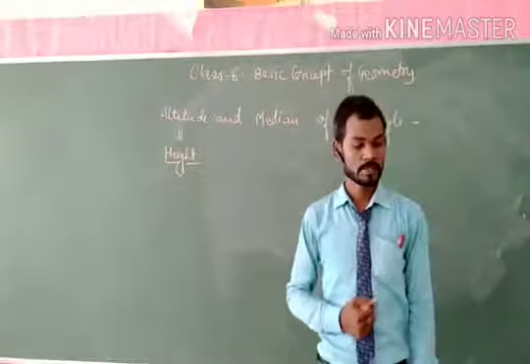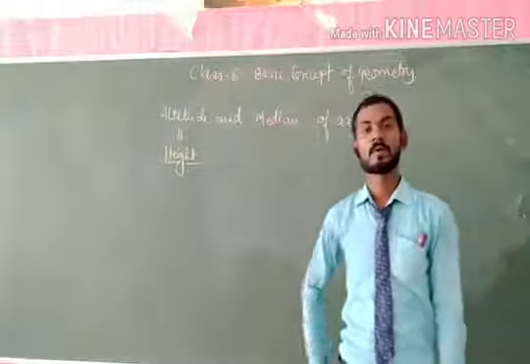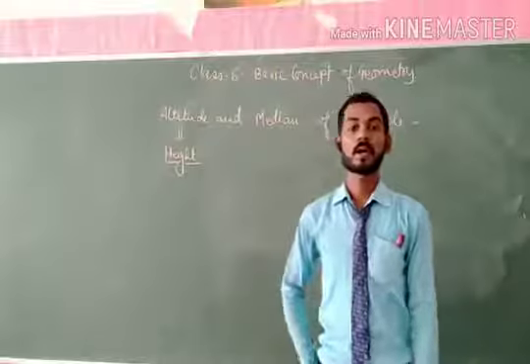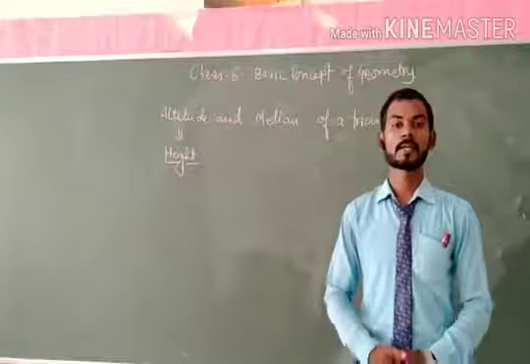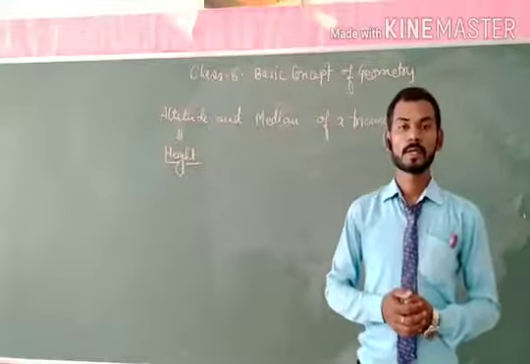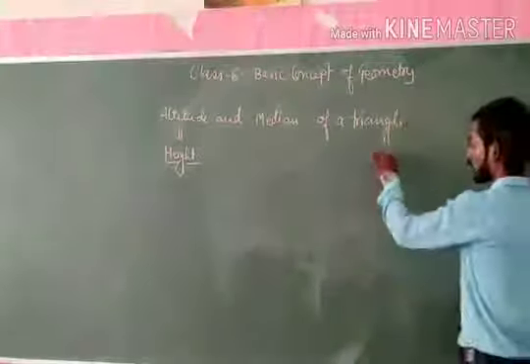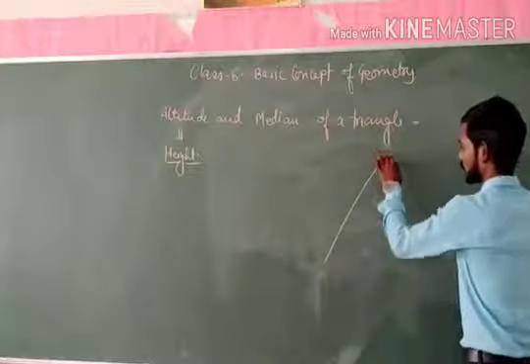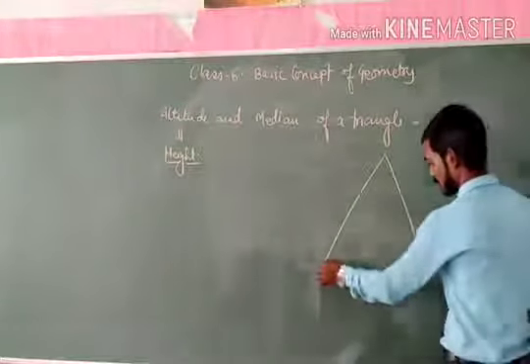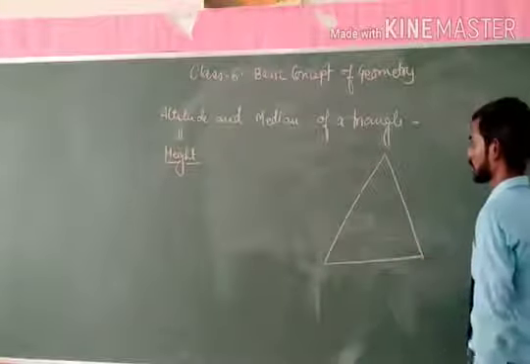We define that the length of perpendicular from the vertex to the opposite side is known as the altitude of the triangle. So, if we draw a triangle, in this triangle we can see the altitude of the triangle.